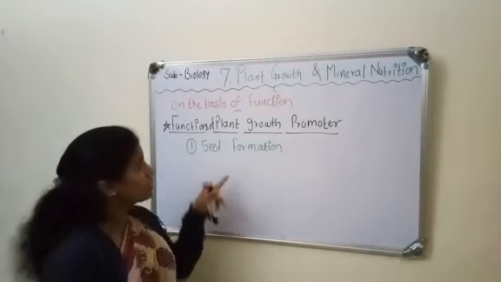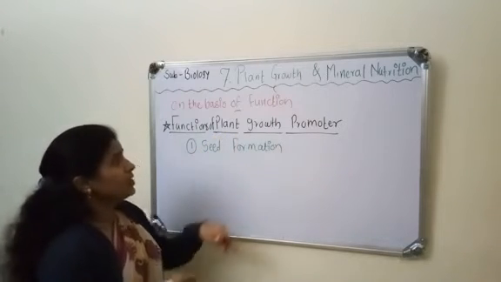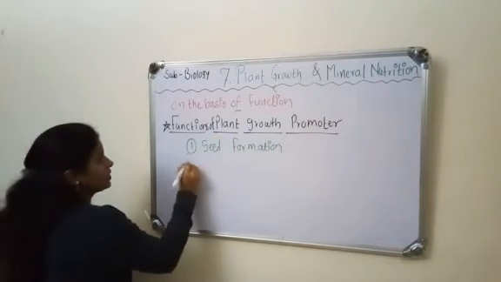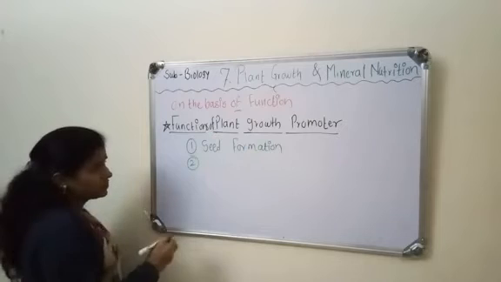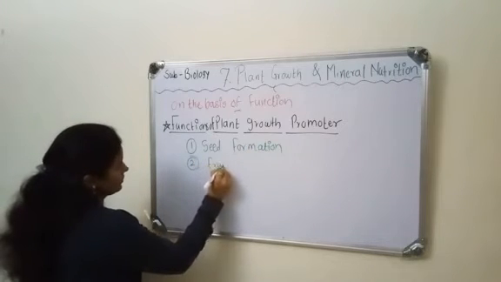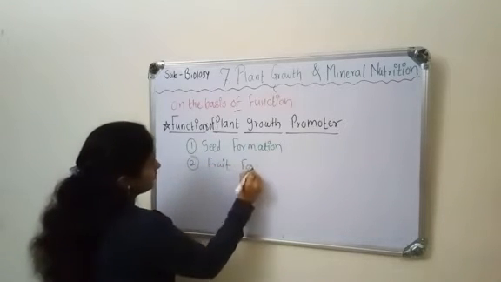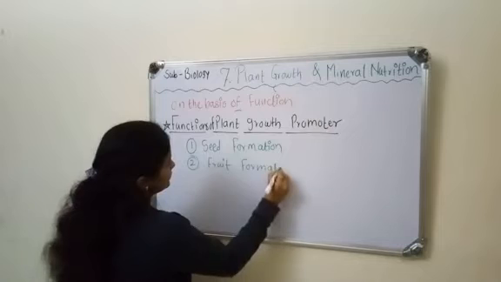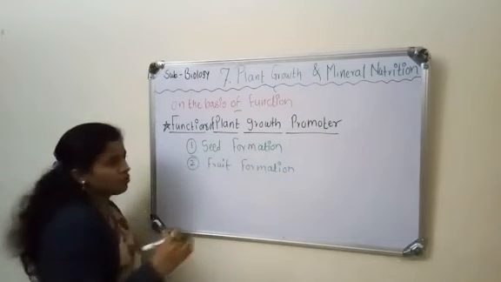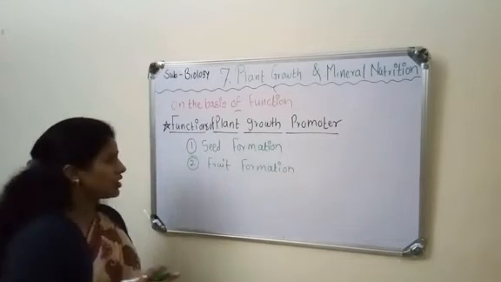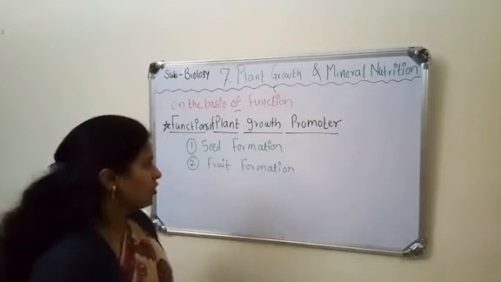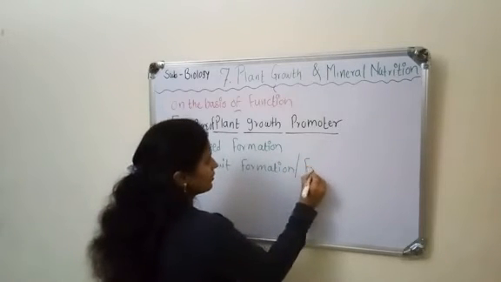Then the second function is fruit formation. The plant growth promoters are responsible for fruit formation, also known as fruiting.